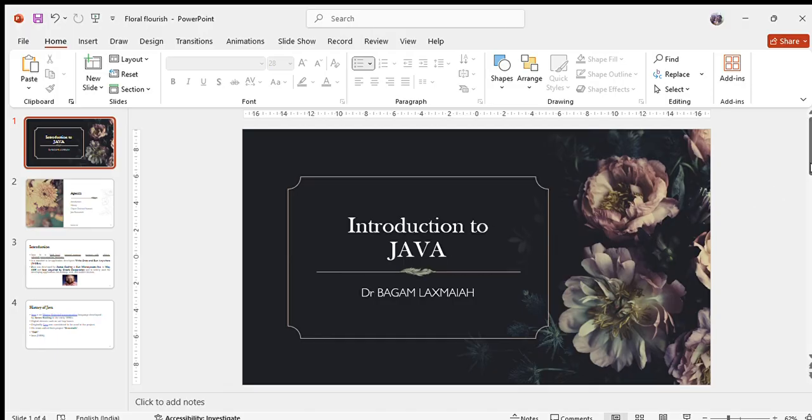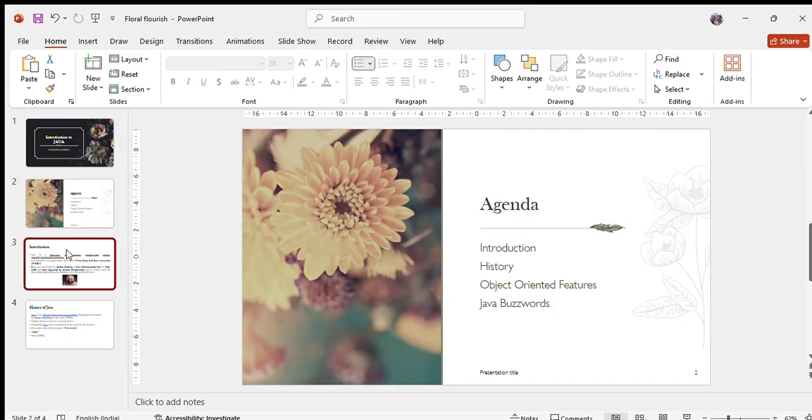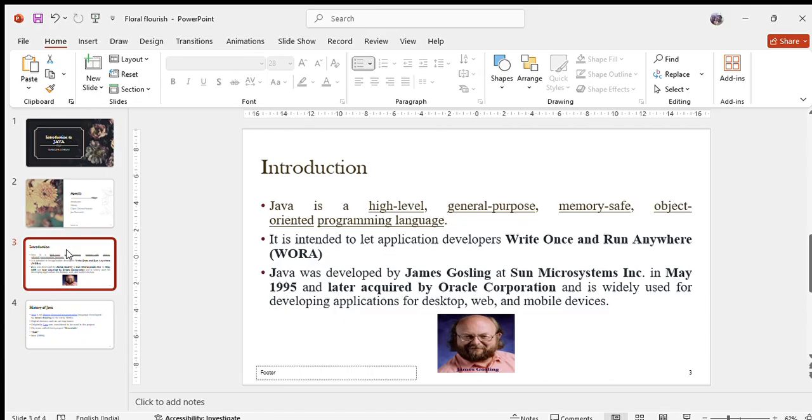Java is a high level, general purpose, memory safe and object oriented programming language. So why do you call it a high level programming language? We know guys, especially from a programming point of view, there are three types of languages: machine level, assembly level and high level.